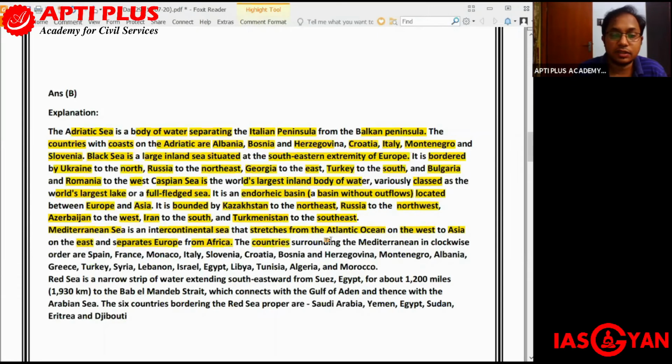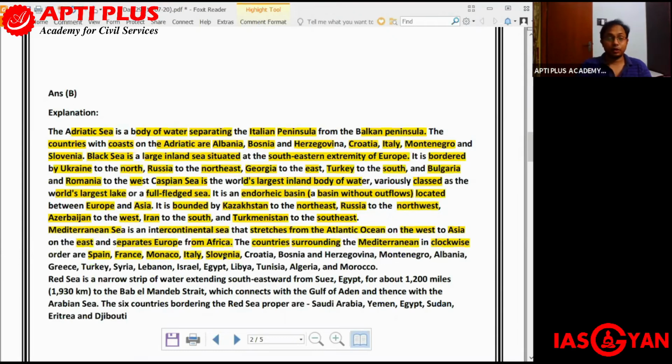Now the countries which surround the Mediterranean Sea, if seen clockwise, are Spain, France, Monaco, Italy, Slovenia, Croatia, Bosnia and Herzegovina, Montenegro, Albania, Greece, Turkey, and then we have Syria, Lebanon, Israel, Egypt, Libya, Tunisia, Algeria, and Morocco.